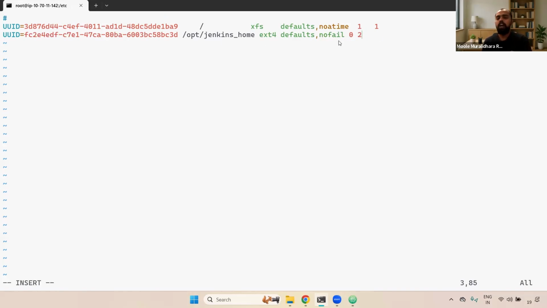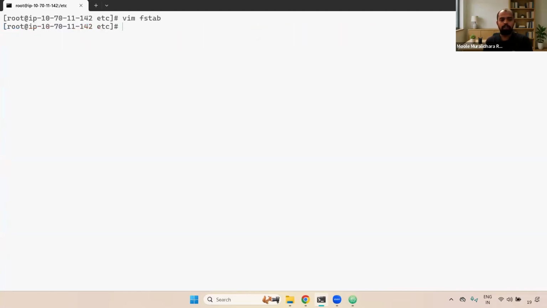Now this part we have defined. Again I'm repeating here: inside this particular fstab, don't mention a duplicate entry. For example, I have mentioned this one. If you try to add another one with everything the same, the UUID and the path, it will throw an error. It won't work. Okay. Now I have done this. Just save this one. Now we have saved it.